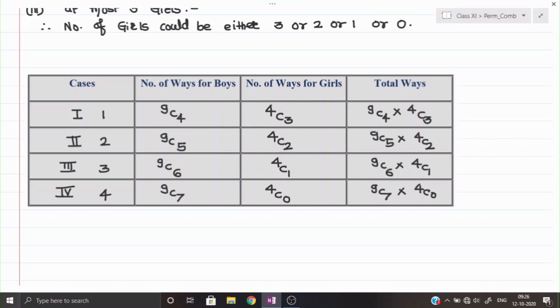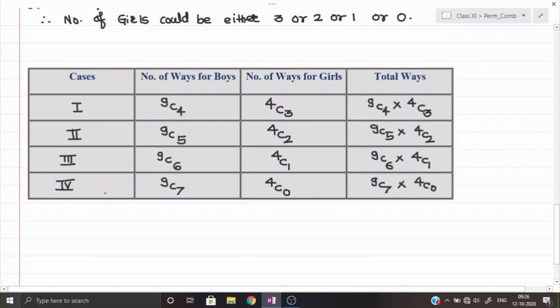Same way here also, in the committee you can follow the first case or the second case or the third or fourth case. So when you are following different ways, you have to add all the ways to find out the total number of ways.